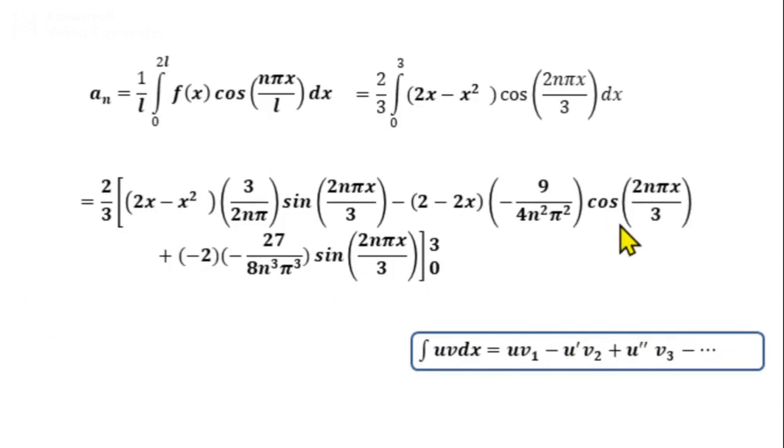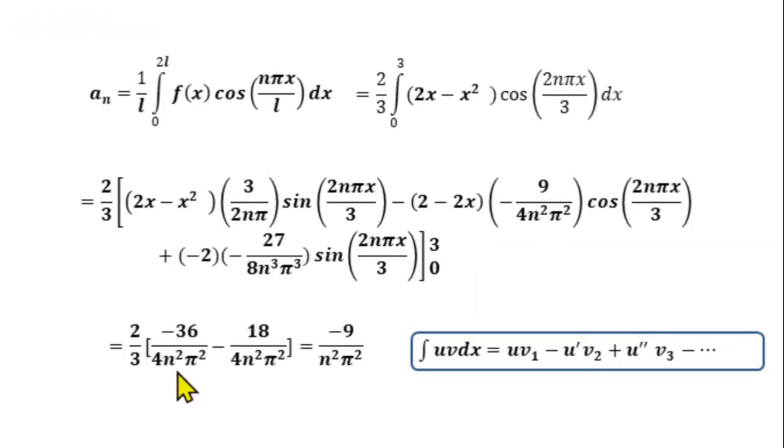So at the upper limit, the middle term becomes minus 2 minus 6 into minus 9 by 4n square pi square, that is minus 36 by 4n square pi square. And at the lower limit, if you take x equal to 0, we have cos 0 is 1, and here we have 2 minus 0 into minus 9 by 4n square pi square, that is you will get minus 18 by 4n square pi square. And simplifying, we get an equal to minus 9 by n square pi square.